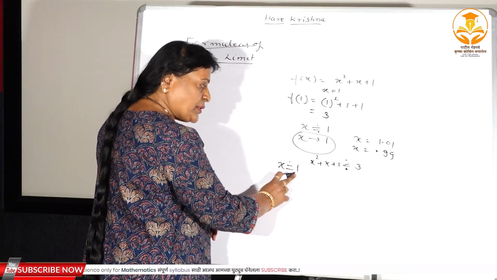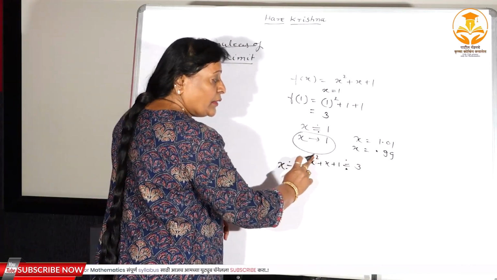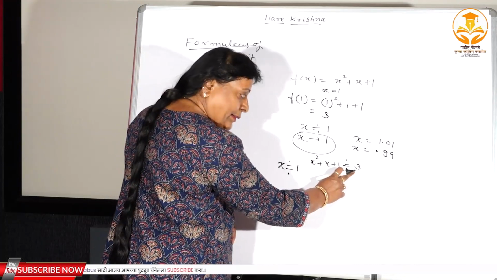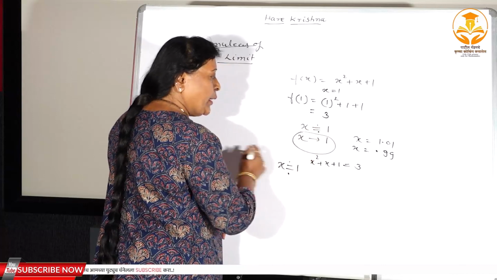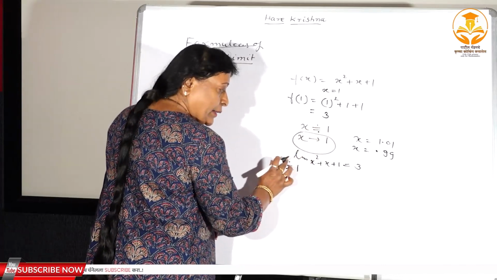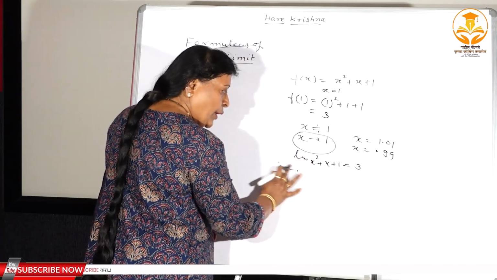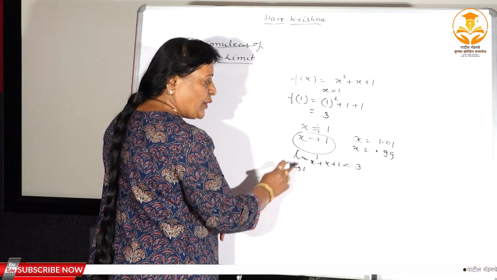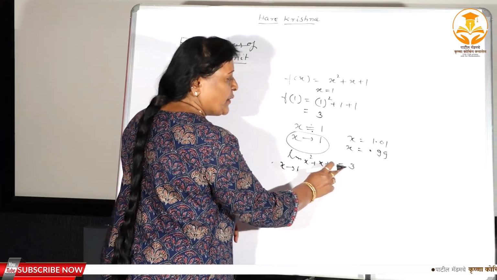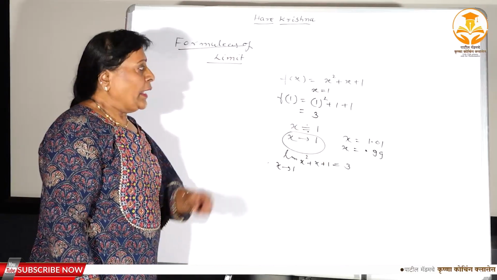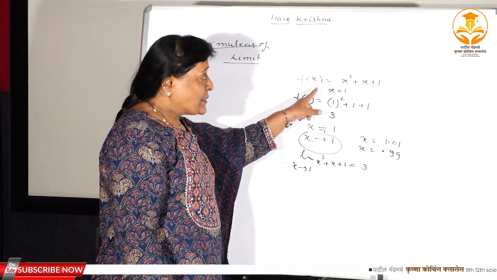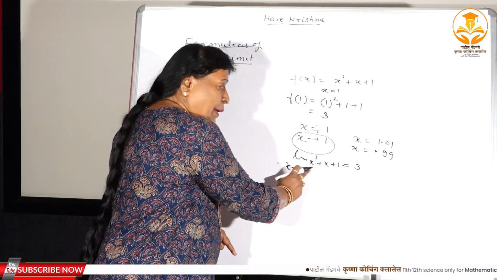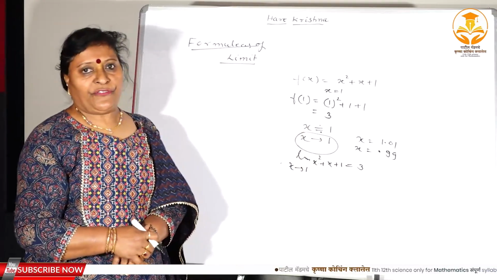Because x is approximately equal to 1, the value of this function is approximately equal to 3, and that approximation you denote by limit, and you denote it by x tends to 1. Therefore limit x tends to 1 of x square plus x plus 1 is equal to 3, right. Here you found the exact value of a function, but there you found the limit, meaning the approximate value of a function.